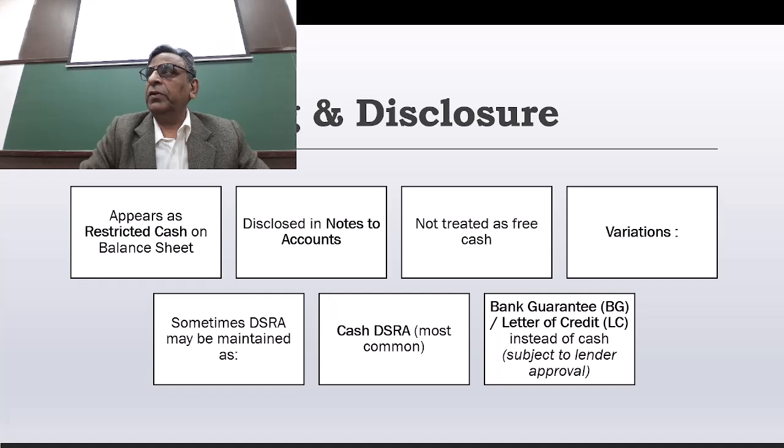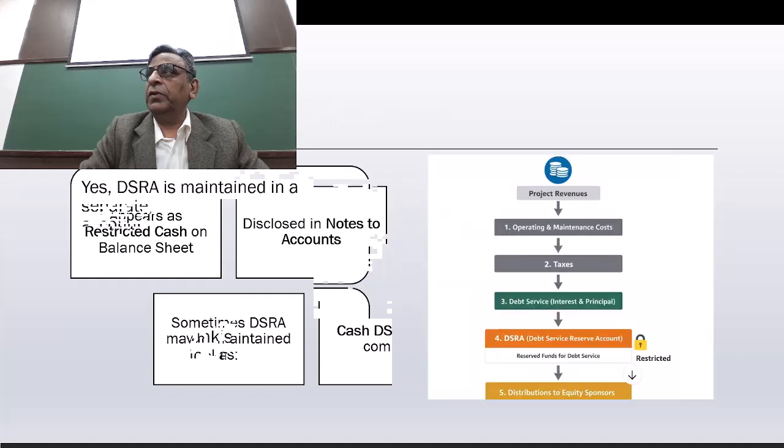So if the lenders agree, then a bank guarantee can be given instead of keeping cash separately in a bank account. Normally companies always prefer a bank guarantee. Okay, we'll give you the bank guarantee, don't worry, we'll pay you the money, and in case we are not able to, you can ask the bankers, they will invoke the bank guarantee and pay you the money. That's a rare kind of situation.